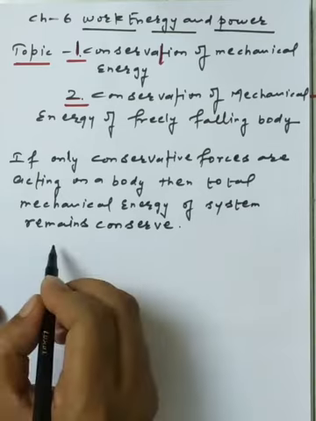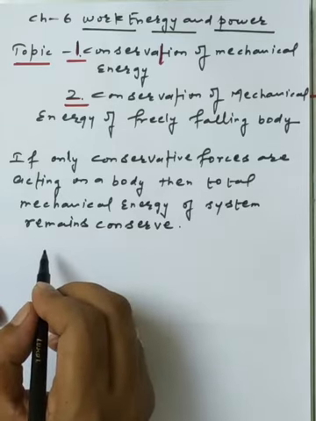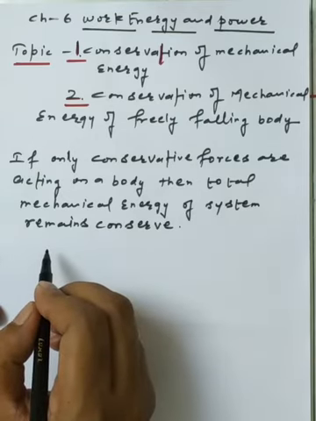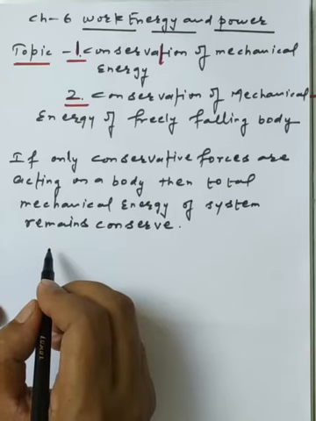So we are assuming that the total mechanical energy of the system is the sum of the kinetic energy and the potential energy.